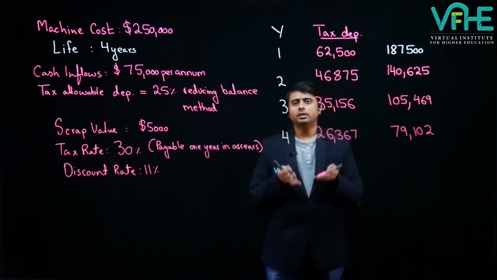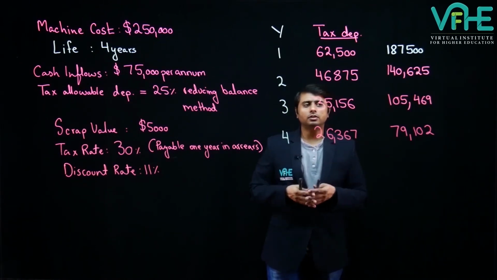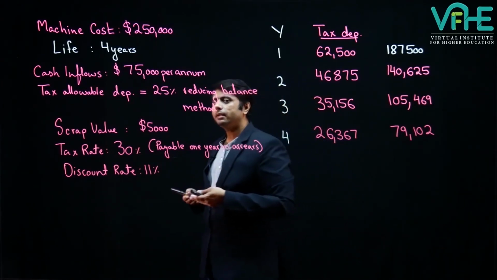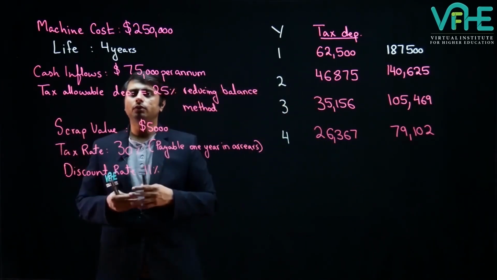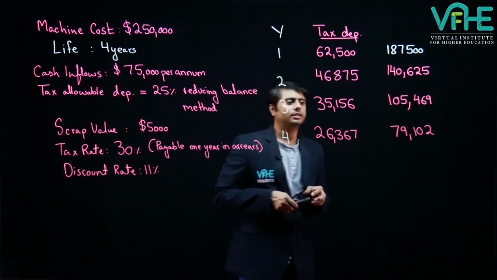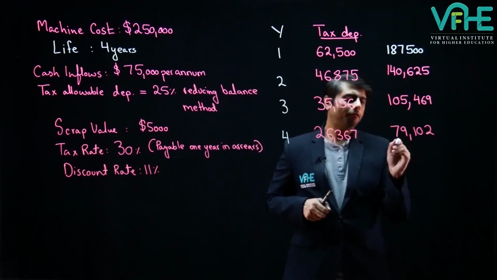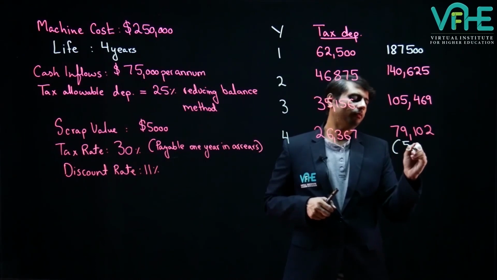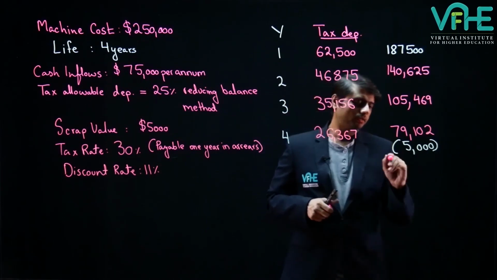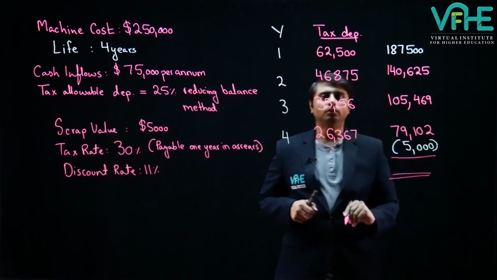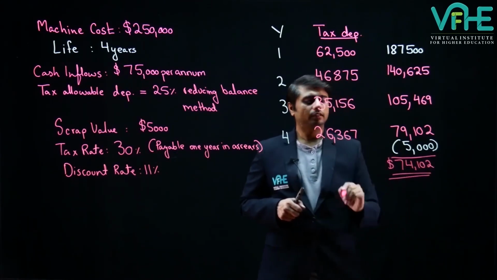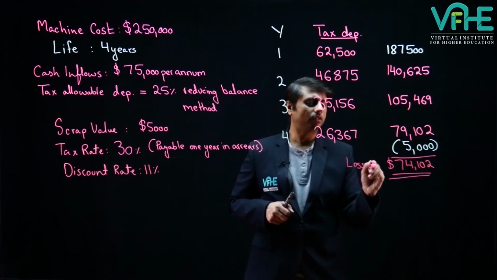So this is how we calculate our depreciations. And after the calculations of depreciation, let's see what the loss or gain on disposal is. We will be able to sell this asset at a scrap value of $5,000 at the end of its life, which is the 4th year, and our tax book value is 79,102. Therefore, if we are selling an asset with a book value of 79,102, we will make a total loss of $74,102. This is the loss on disposal amount.